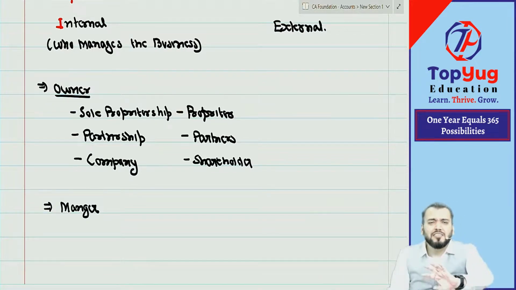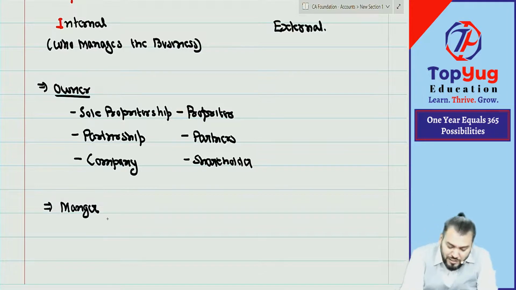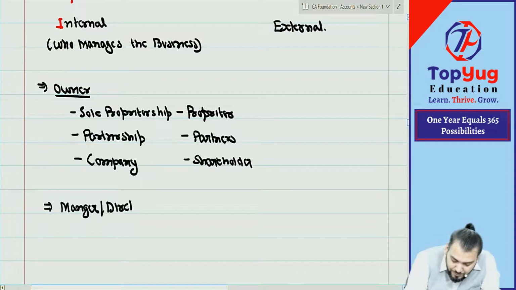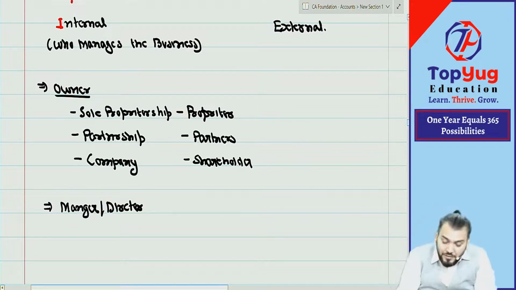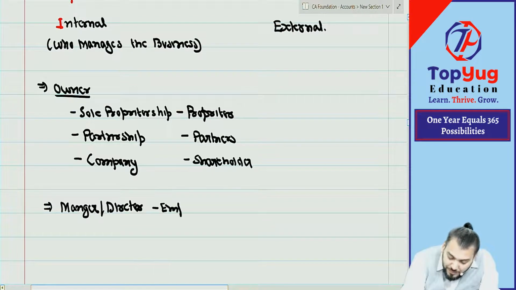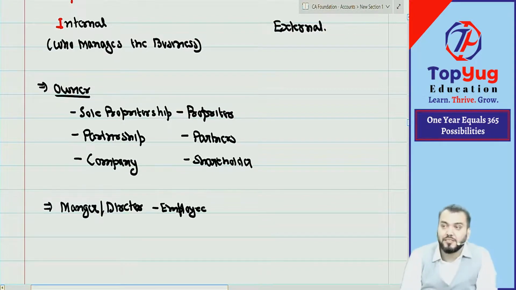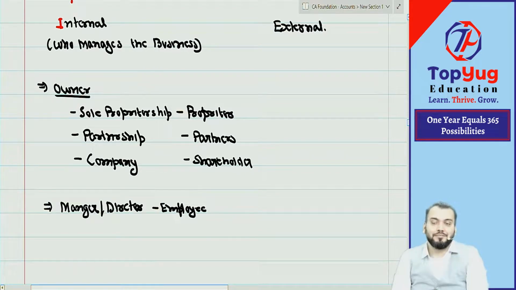Correct. So normally in the case of proprietorship or partnership firm, that person is known as manager. But in the case of a company, that person is known as director. So when we say manager or director, they are interchangeable words. We can call them directors in the case of a company, and managers in the case of proprietorship or partnership firm. They are employees of the business, but also internal users. These are internal users. Understood?